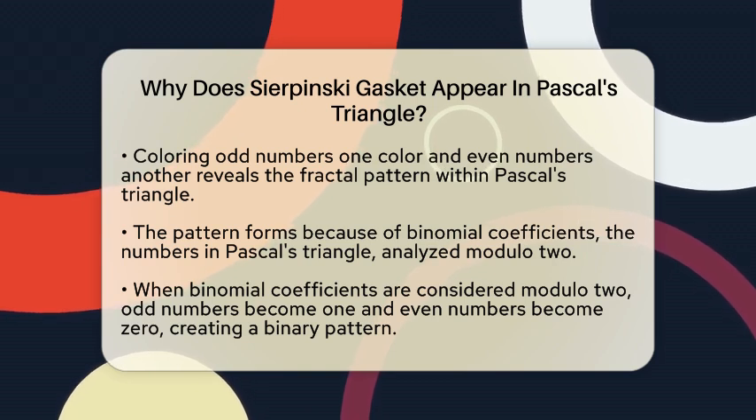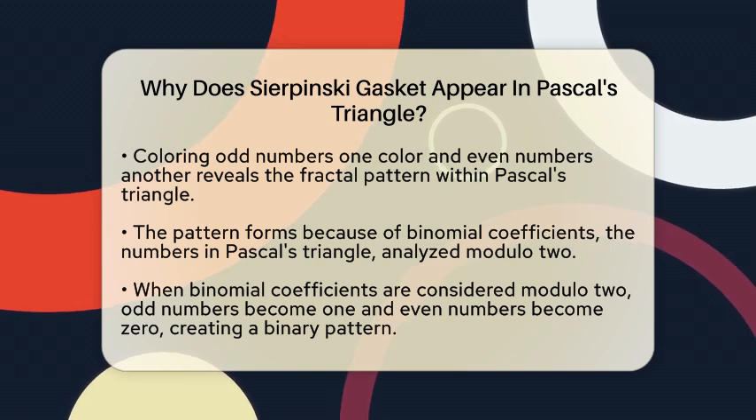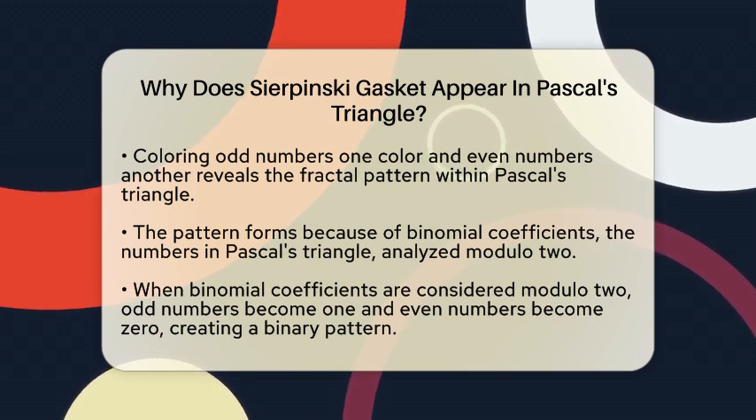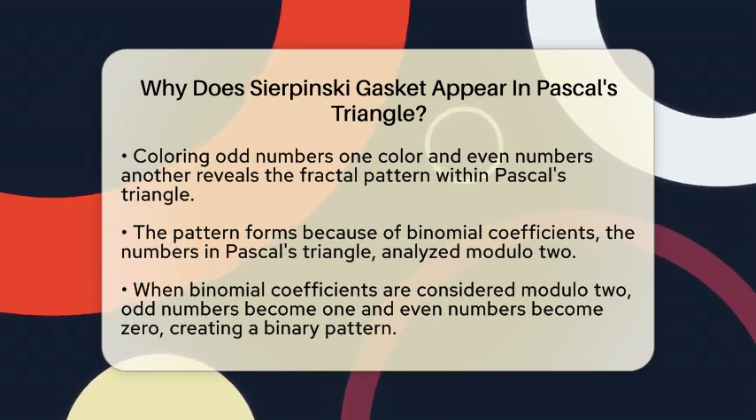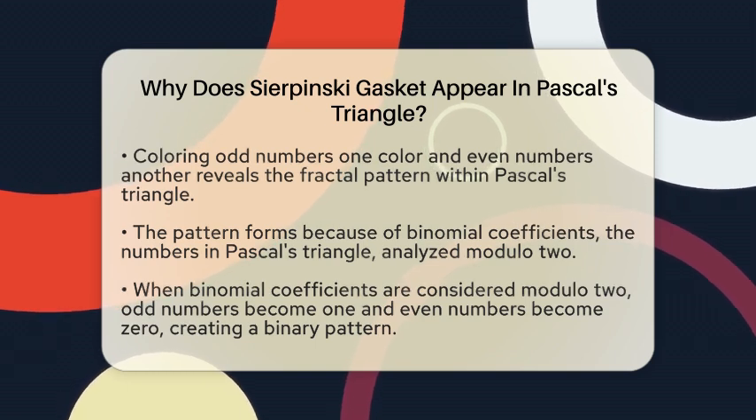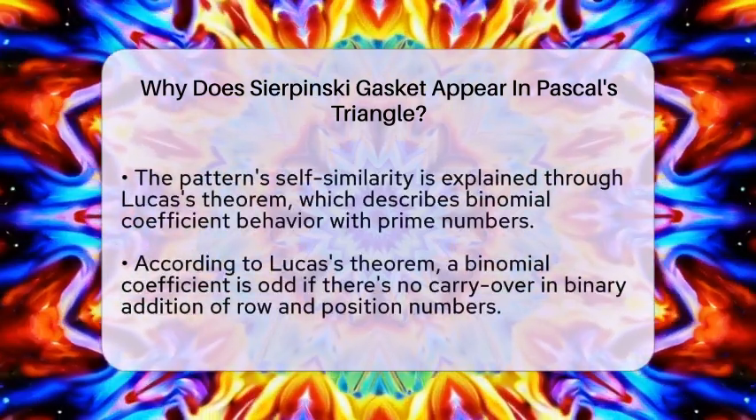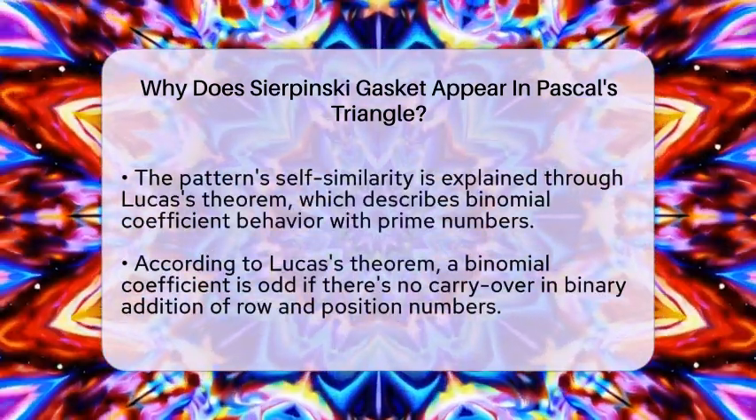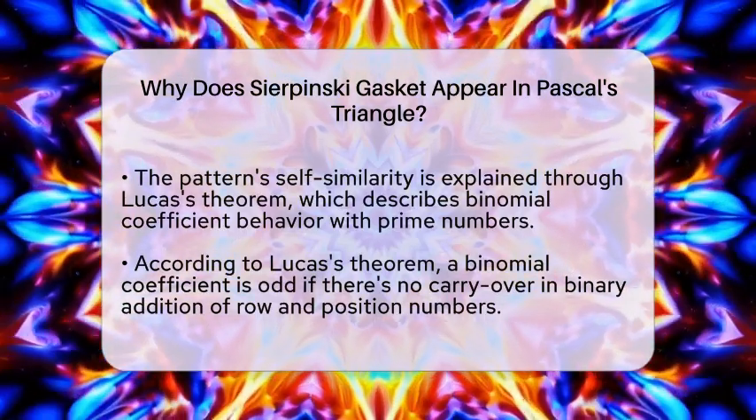These are the numbers in Pascal's triangle. When we look at these numbers modulo 2, which means dividing by 2 and only keeping the remainder, odd numbers become 1 and even numbers become 0. When you do this, the pattern of ones and zeros creates the fractal shape. The odd numbers are like the filled-in parts, and the even numbers are the holes.